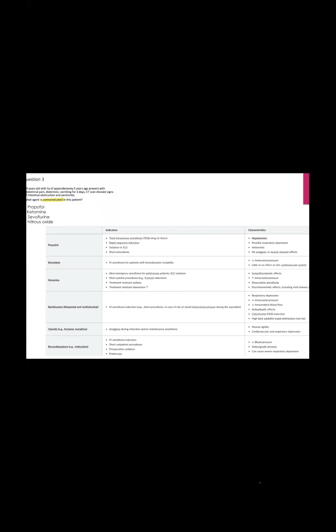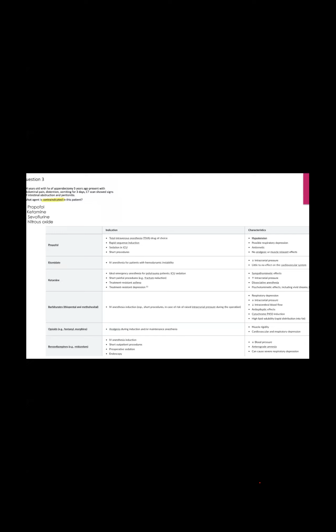It is the ideal emergency anesthetic for polytrauma, and for ICU sedation. Its characteristics: intracranial pressure will be high, dissociative anesthesia, psychomotor effects like vivid dreams and hallucination. Asthmatic, psychiatric patient, so you have to start ketamine.